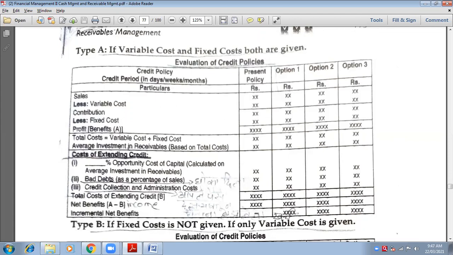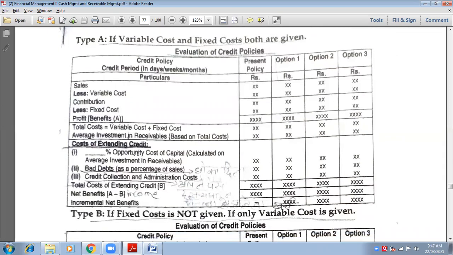Add all these three expenses and you get total expenses, meaning total cost, and that will be my block B. So A is my incomes and B is my expenses. A minus B, income minus expenses, gives you net benefit, meaning net profit. Have you understood the format?